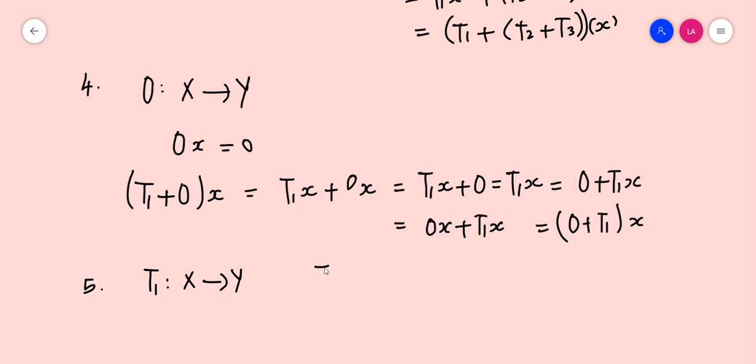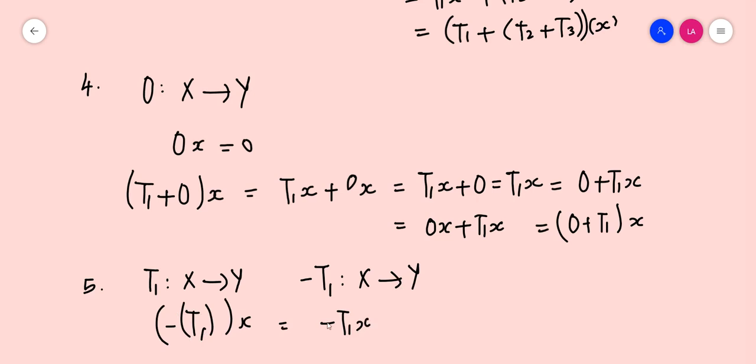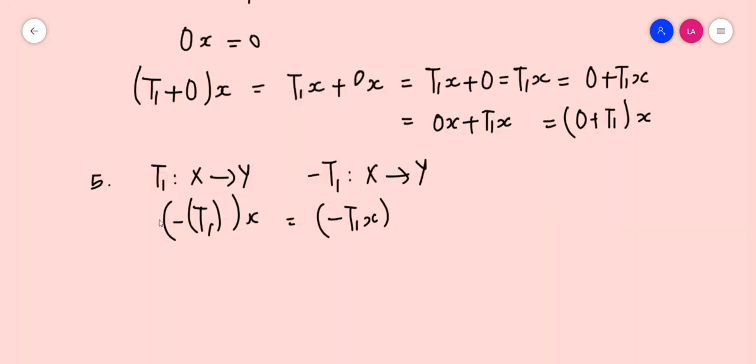Now the inverse part is corresponding to every T1 from X to Y, we can actually define minus T1 from X to Y, which is defined as (-T1)(x) = -(T1x). This is the definition. So corresponding to every x in X, we can define T1x in Y, and we are taking the additive inverse of T1x. Okay.